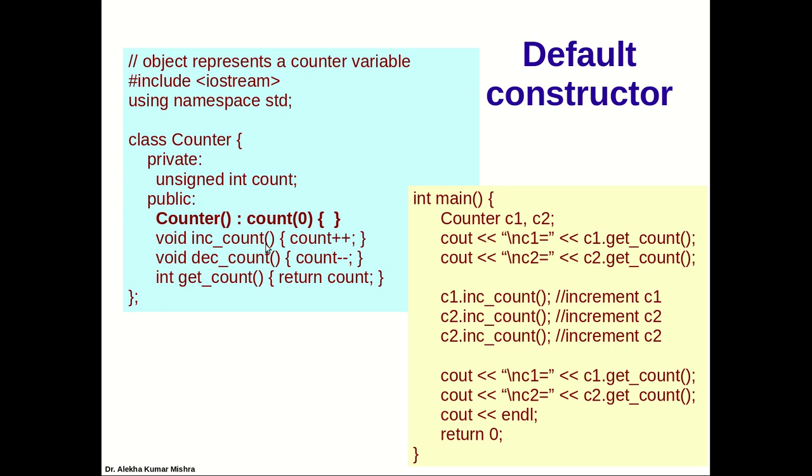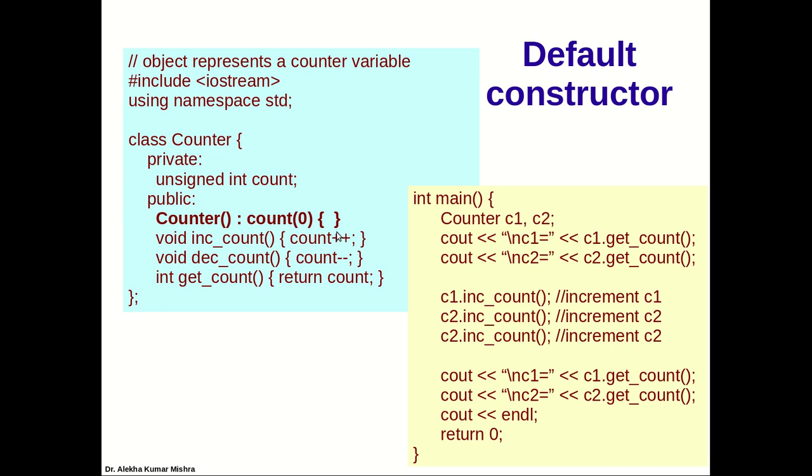Then we have an increment count function, which will increment the value of count. Then we have decrement count to decrement count, and another getCount to return the value of count. So this is the default constructor, because it will always assign default values to the data members of an object we create. That's why it is called the default constructor.